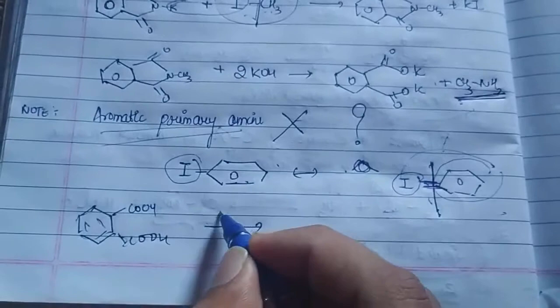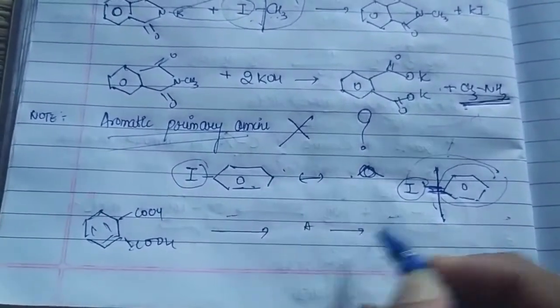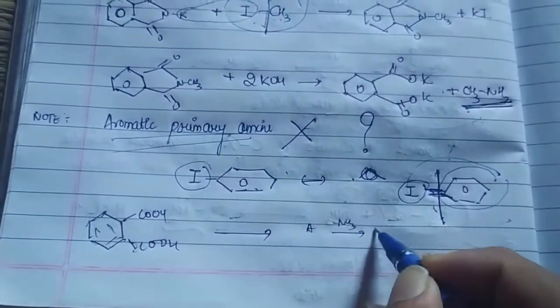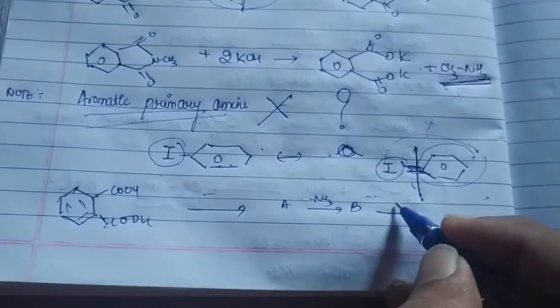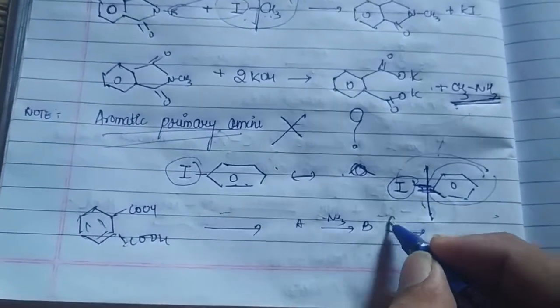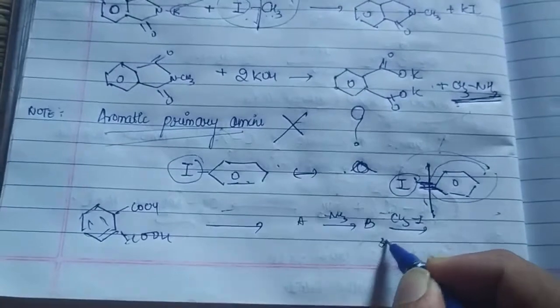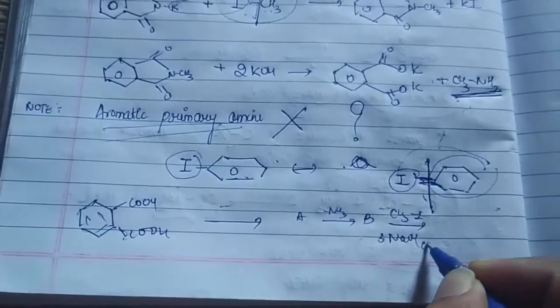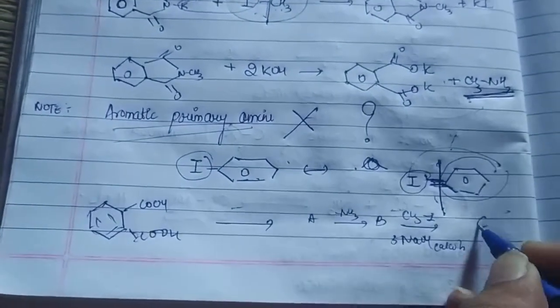They will be giving you reagents: A, then minus NH3, then B, and next they can use CH3I, 3 moles of NaOH in an alcoholic solution. Identify C.